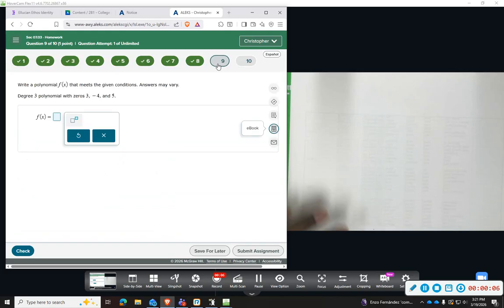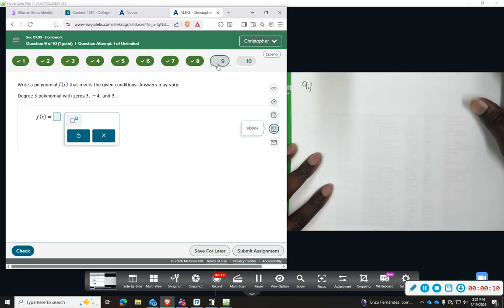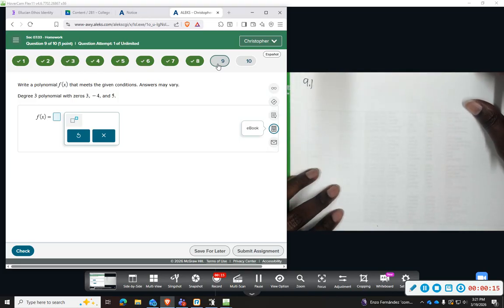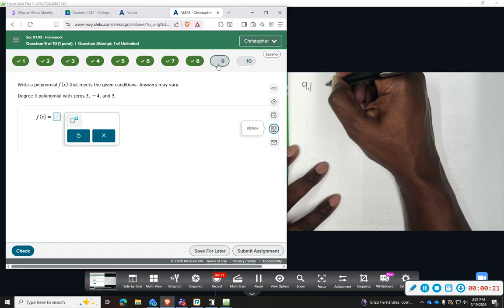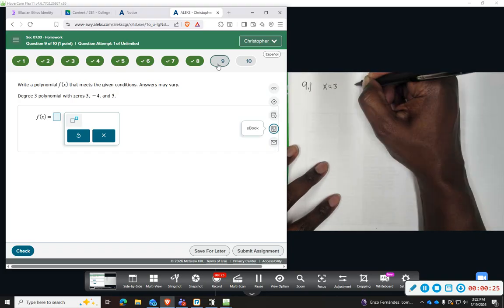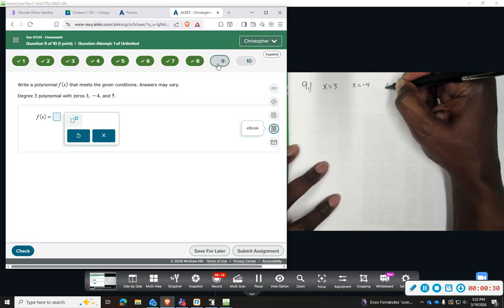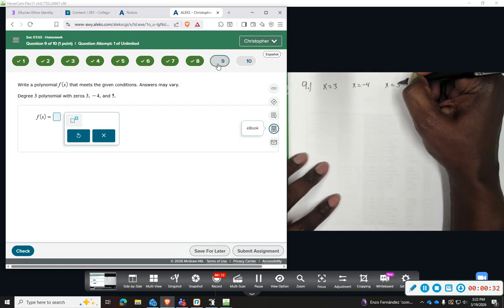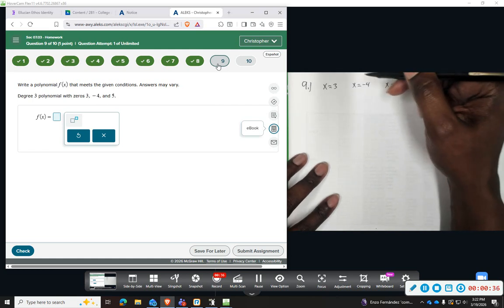Number 9, we want to write a polynomial of degree 3 with zeros 3, -4, and 5. So usually when we solve, these are our x-intercepts, so we say x equals 3, x equals -4, and x equals 5. We're going to write these as linear terms by setting them equal to 0.